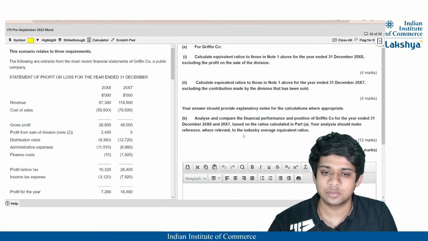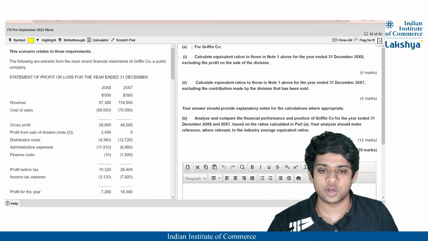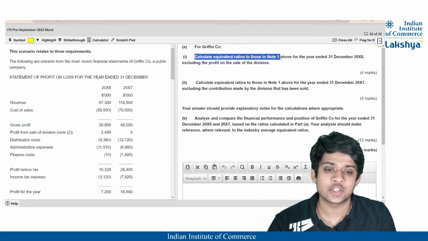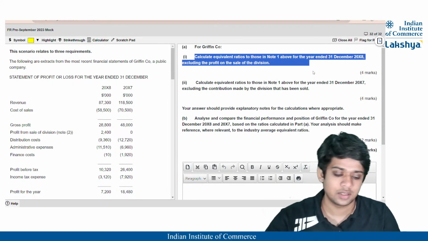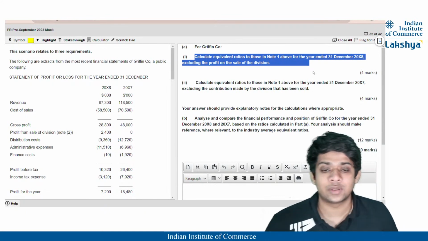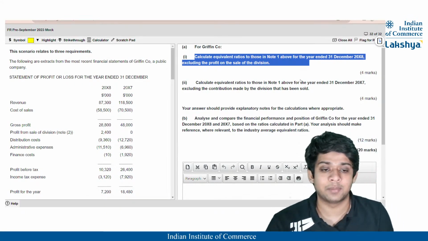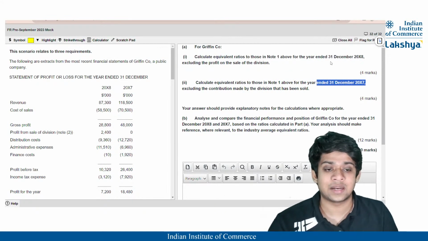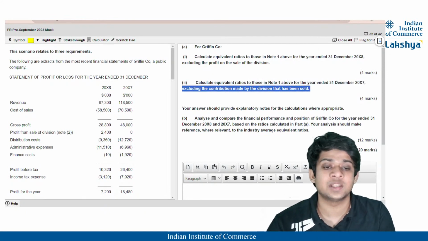Okay. So now moving on to the next question here. This question is for Griffin Company, right? You have to calculate the equivalent ratios to those in note 1 above for the year ended 31st December 2008. After that, you're also required to calculate the equivalent ratios in note 1 above for the year ended 31st December 2007. So that means you have to calculate it for 2 years, right? Excluding the contribution made by the division that has been sold.